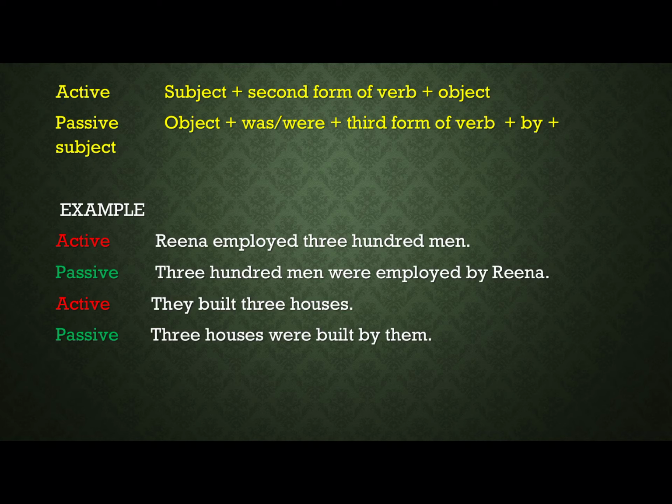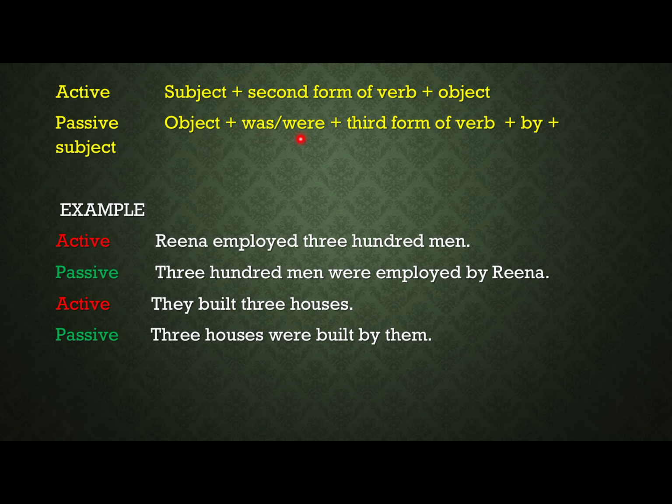So when we say that he teaches arithmetic, then the sentence we make will be that arithmetic is taught by him. Okay.